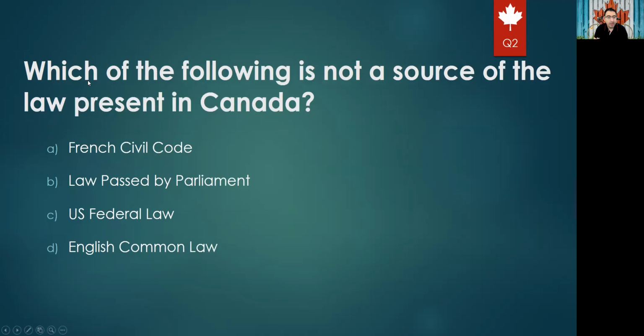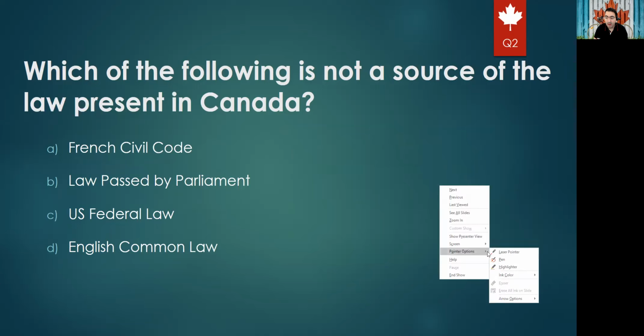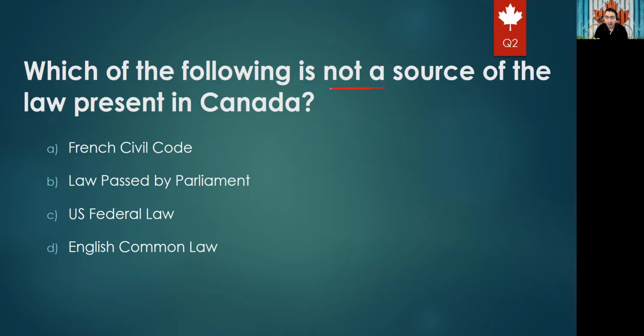Okay. The next question would be: which of the following is not a source of the law present in Canada? The first one is French Civil Code, B, law passed by Parliament, C, US federal law, and D, English common law. Take care with the question, because sometimes in the exam you miss a part of the question, which may lead to a wrong answer. It's saying not a source. For sure, we know that the law of Canada comes from the French, the English law, and also the law passed by Parliament. So the one which is not a source of the law will be option C, US federal law.